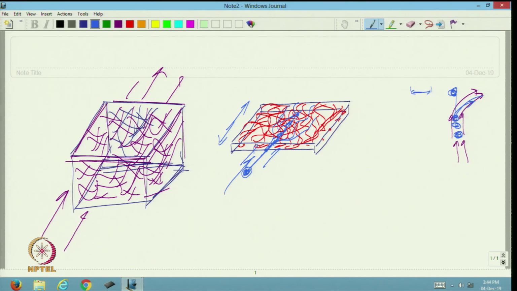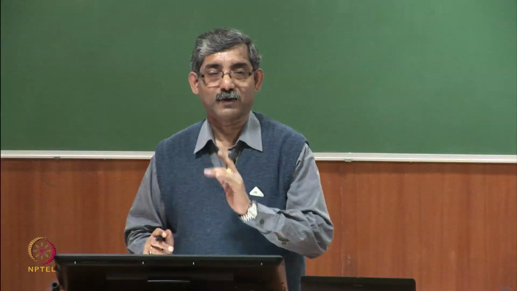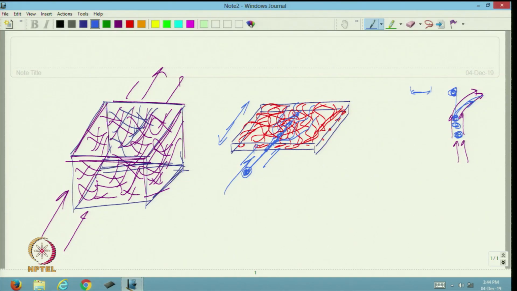Why has air taken a different path? Because there was some obstruction. Obstruction of what? Obstruction of a fiber. So, suppose at this point there was a fiber present. Air was obstructed and flowed in another direction, but the particle did not follow that path.